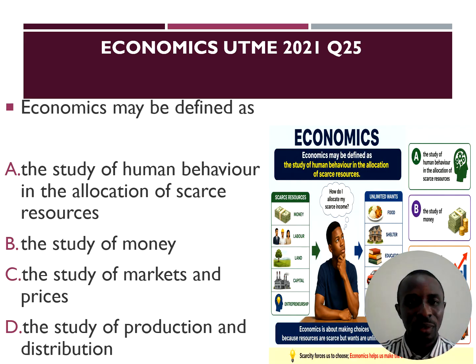Number 25. Economics may be defined as the study of human behavior in the allocation of scarce resources. That is how human beings behave in allocation of scarce resources to satisfy human unlimited wants. Remember the foundation of economics: human wants are unlimited while resources required to satisfy the wants are scarce.